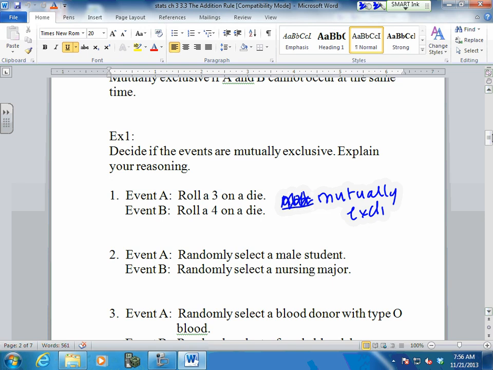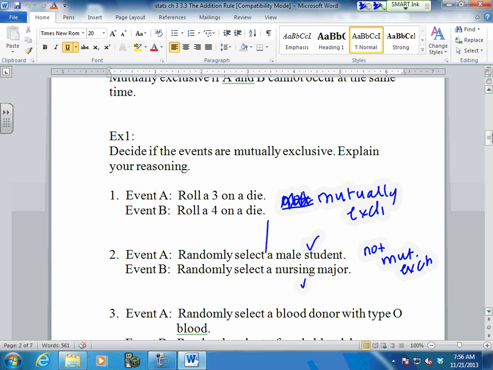Randomly selecting a male student, randomly selecting a nursing major. Is there any overlap? Does one of these happen at the same time? Yes. Therefore, these are not mutually exclusive. What happens is, I can pick a male student. That male student can also be a nursing student. So they can happen at the same time.